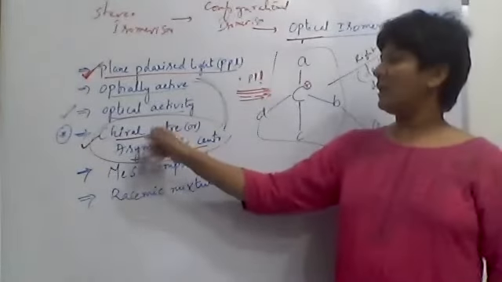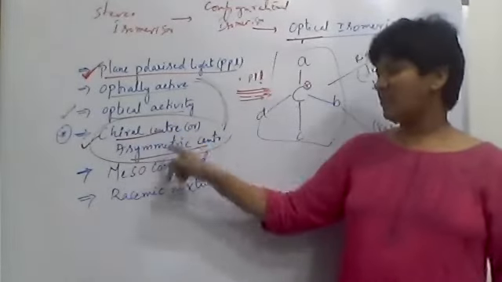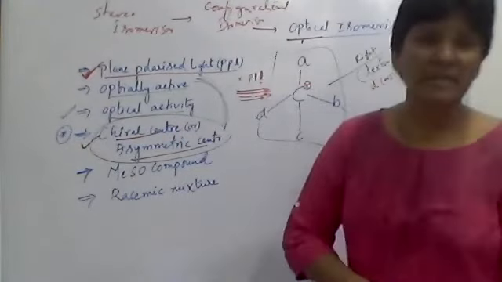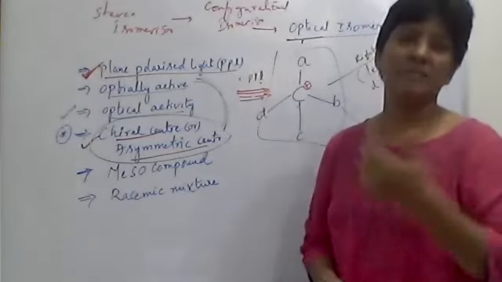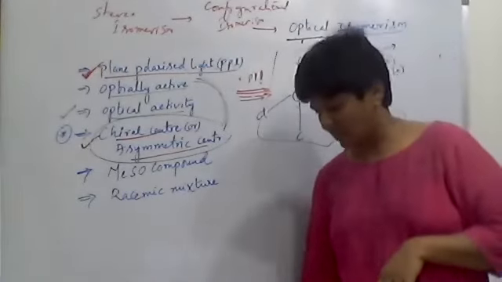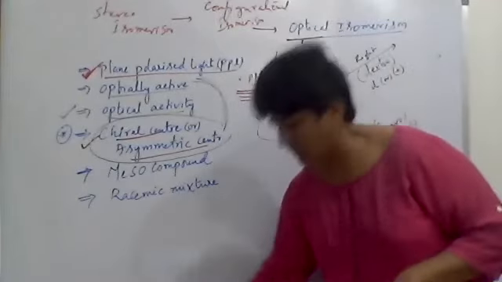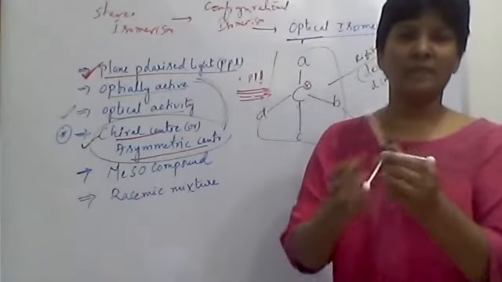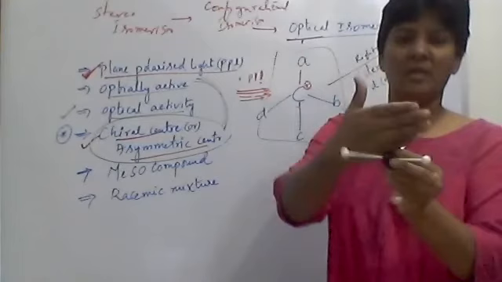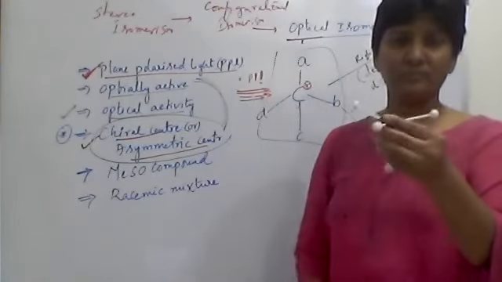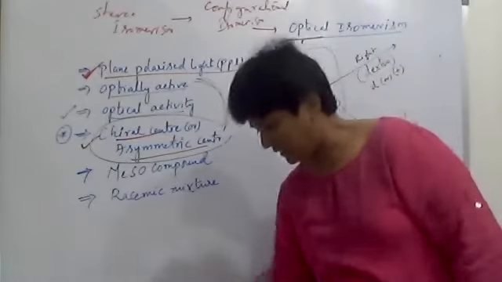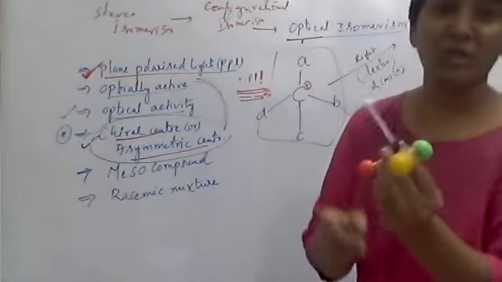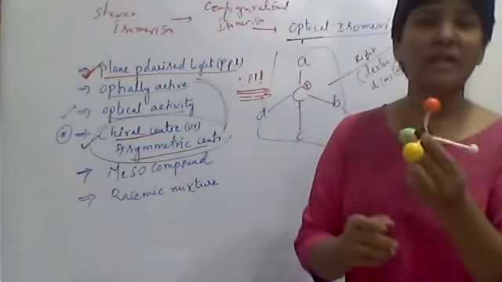Then why is this chiral named asymmetric? Because in Latin, chiral means asymmetric, which means not symmetric. See here, if you take this molecule and cut it into two halves, you will get CH2, CH2. Or if you put a mirror in between, two parts will be equal. But when you cut this chiral molecule into two halves, you will not get equal halves.